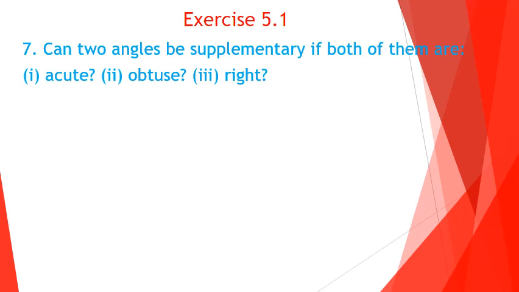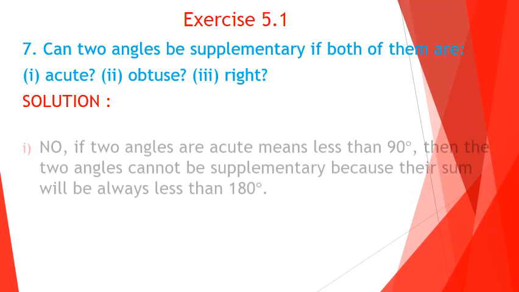Yes, acute angle means less than 90 degree. So suppose that we can take two angles of 89 degree. If we are adding, the sum is never equal to 180 degree. For supplementary angle means what? The sum of measures of two angles equal to 180 degree, then that angles are said to be supplementary angles. So two acute angles cannot be supplementary.